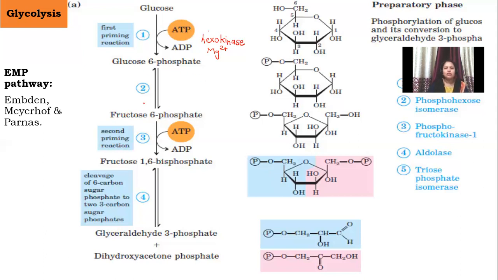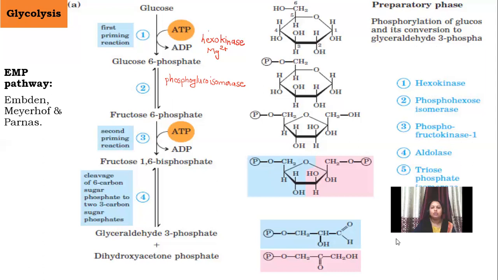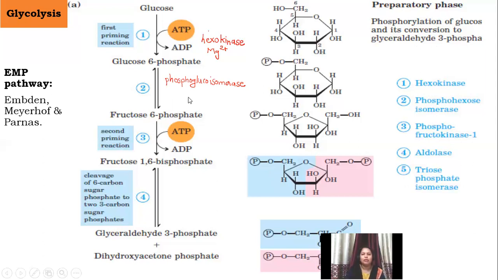Now, when glucose is converted into fructose, the enzyme which works for this conversion is phosphoglucoisomerase. This enzyme is also called glucose 6 phosphate isomerase. Many times enzymes are named after the substrate themselves. So it can be called glucose 6 phosphate isomerase, or phosphoglucoisomerase.